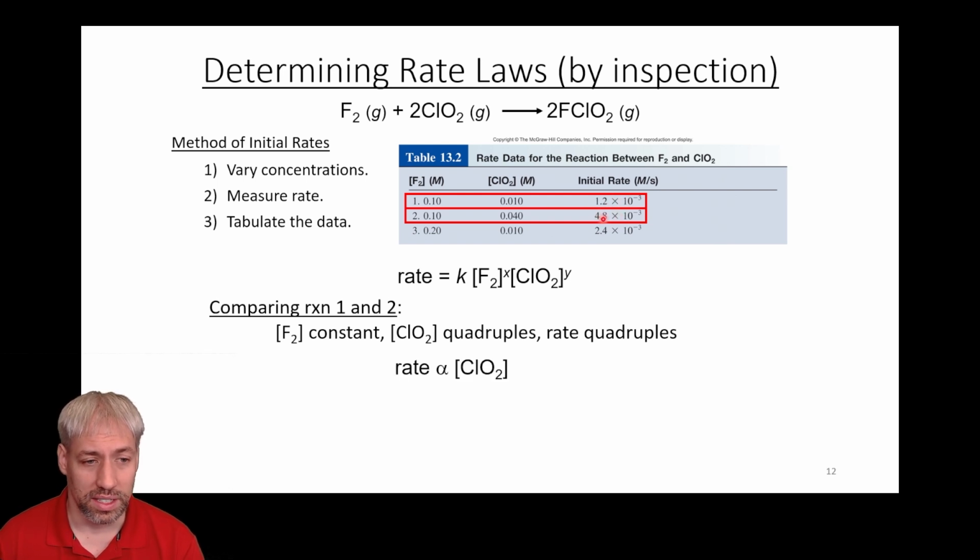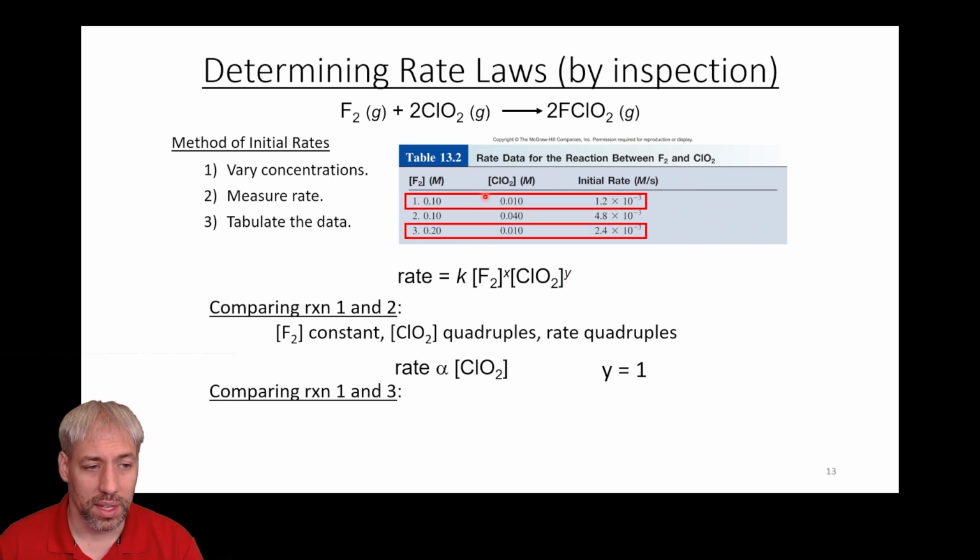And so that basically tells us rate is directly proportional to ClO2, which means this has to be y. So if this goes up 4, this goes up 4, the only way that's possible is if this number right here is 1. If this number here was 2, if we quadrupled this, we'd increase this sixteenfold. And so the only possible answer is y equals 1.